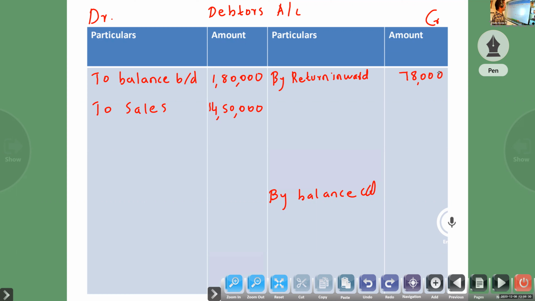Then cash received from debtor, cash account to debtor, by cash. Then discount allowed to debtor.